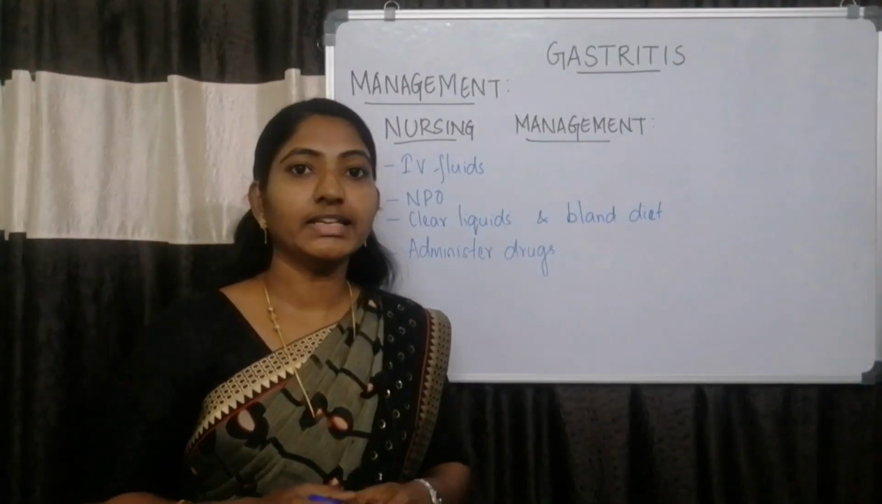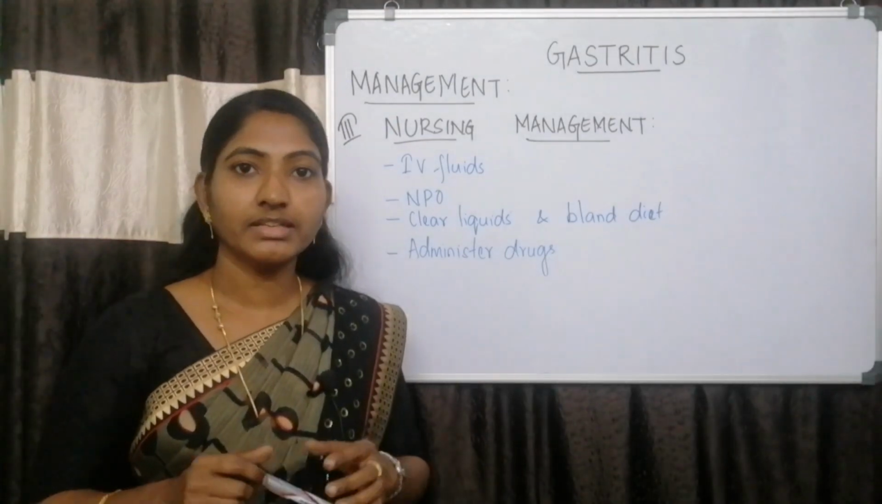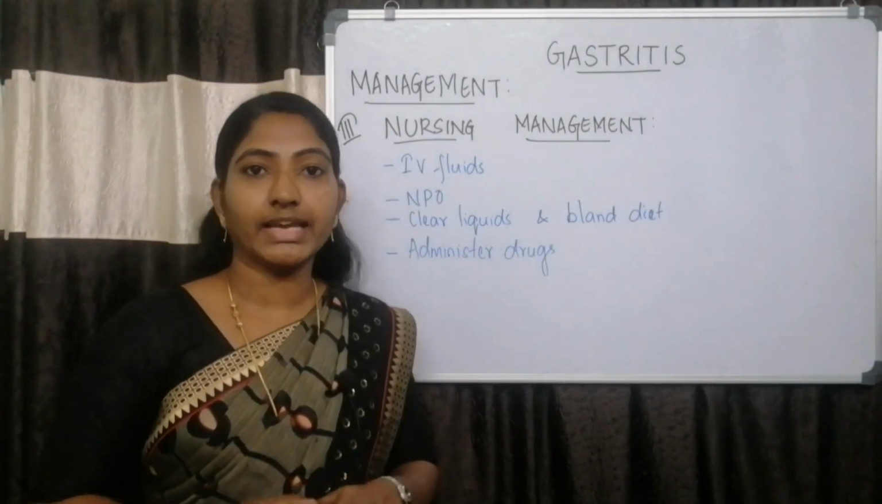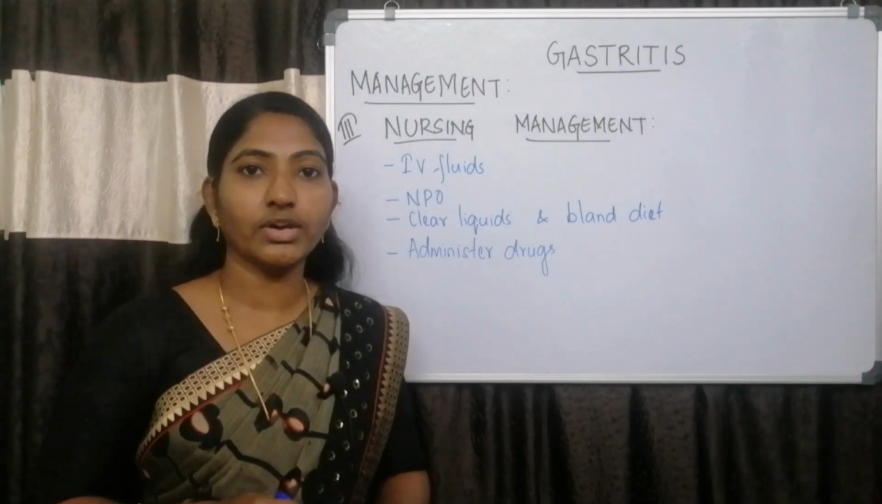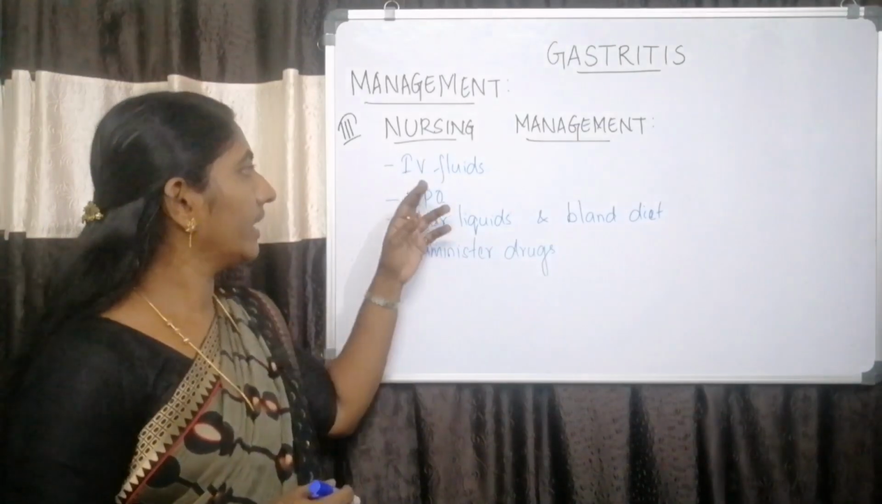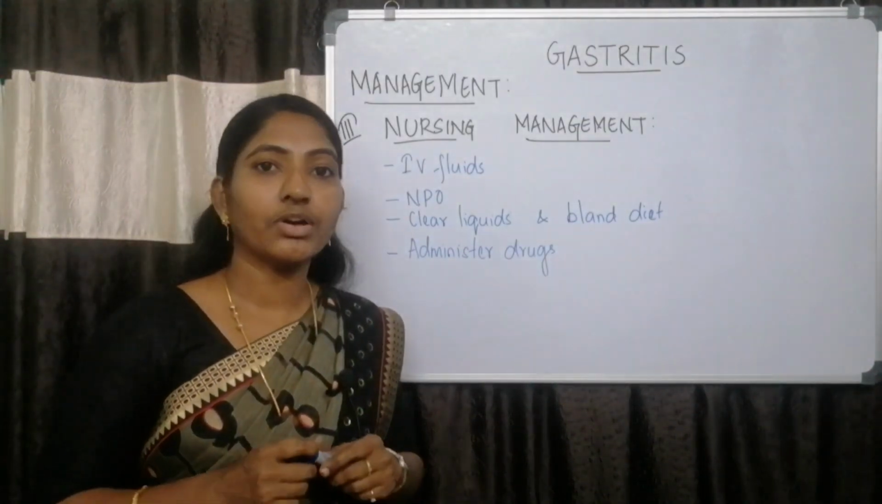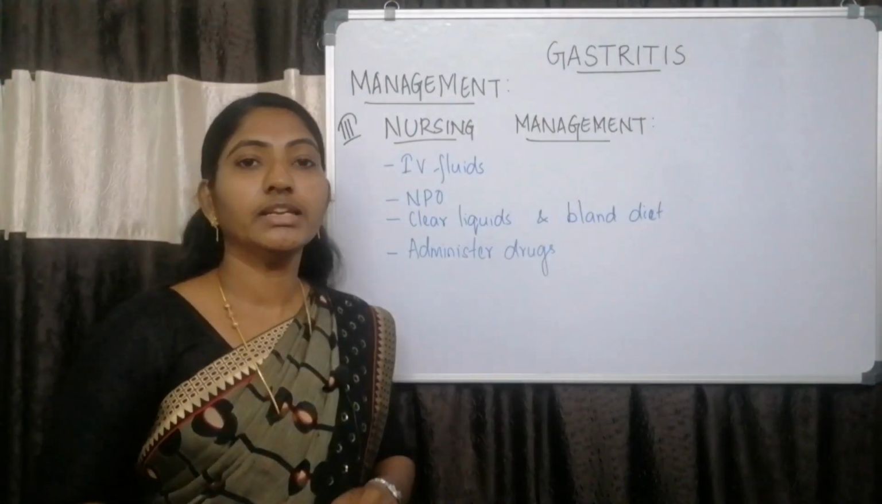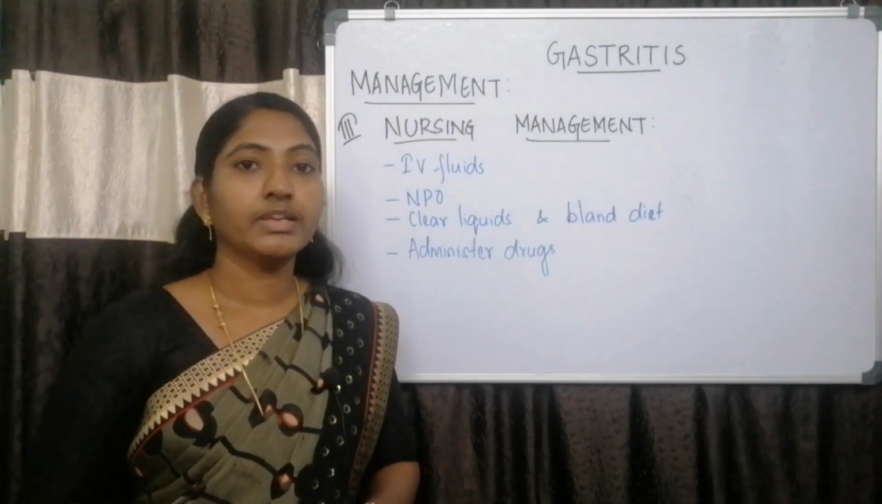Next, we will see about the nursing management for patients with gastritis. First, if the patient is in acute gastritis, they will be having severe nausea and vomiting and dehydration. To treat dehydration, we have to give IV fluids as ordered by the physician. Next, we have to keep the patient in nil per oral state.